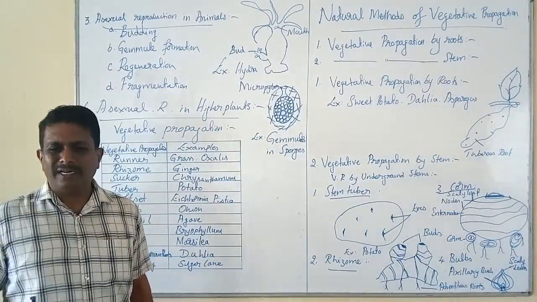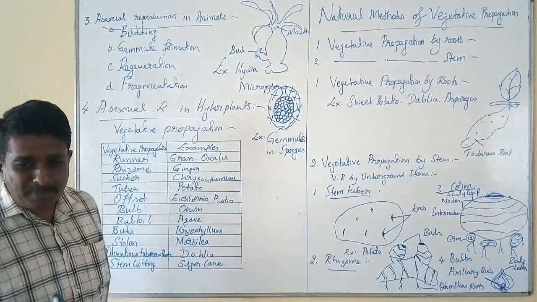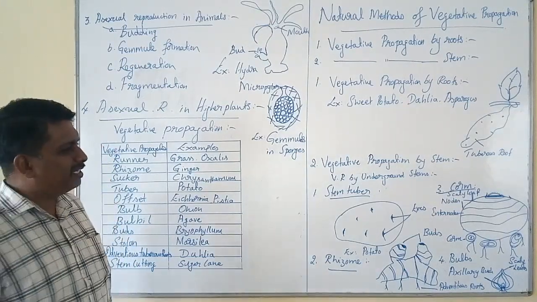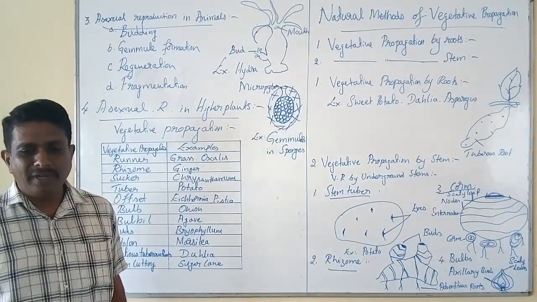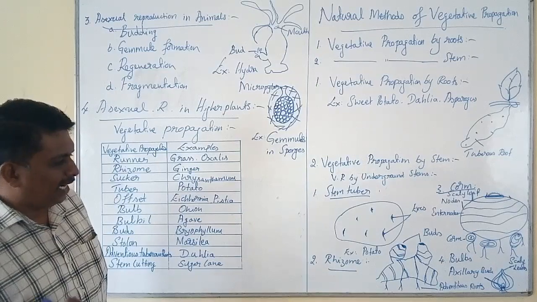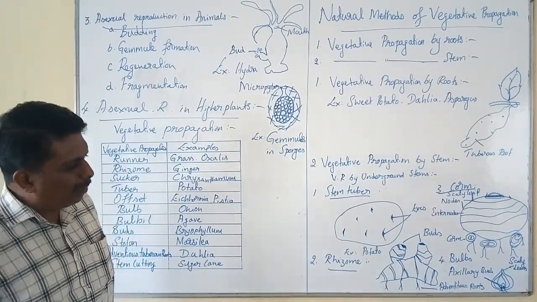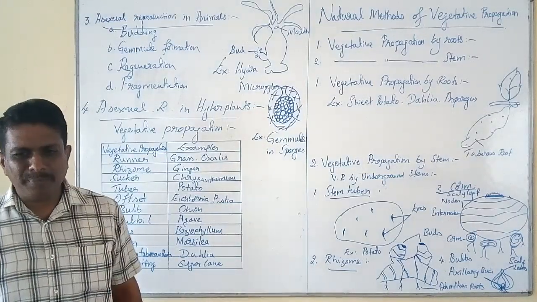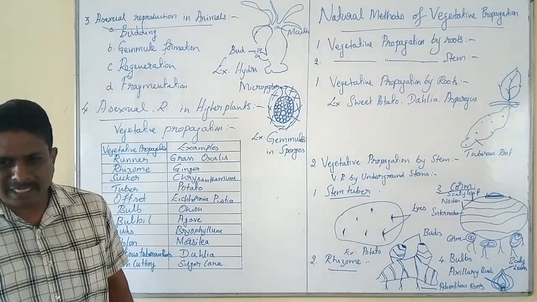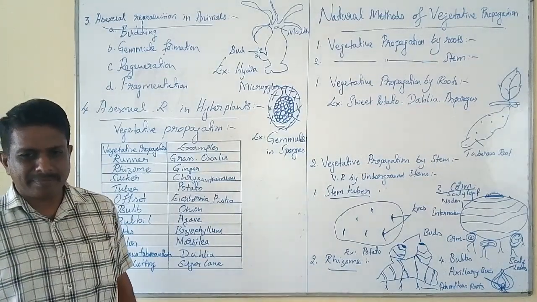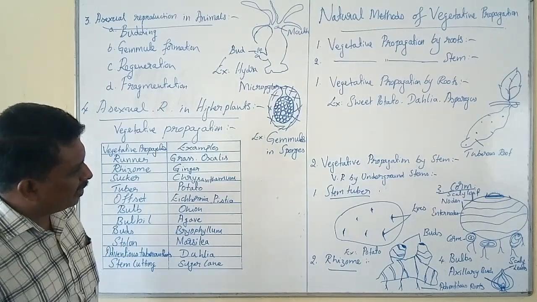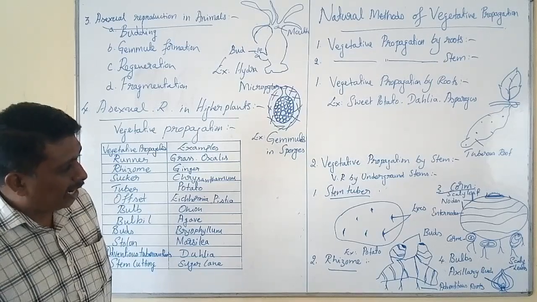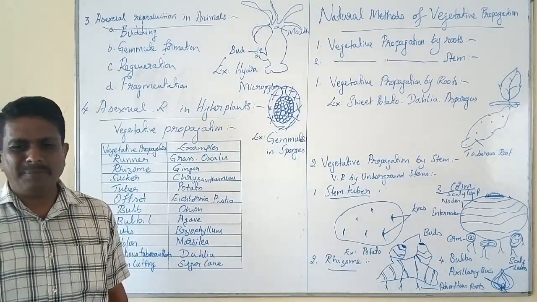The four important types are stem tuber in case of potato, rhizome in case of ginger, corm in case of Amorphophallus, and bulbs in case of onion and garlic. These are the four important types of vegetative propagation by underground stem. The first one is vegetative propagation by underground stem with reference to stem tuber.